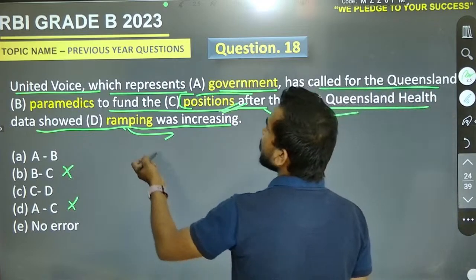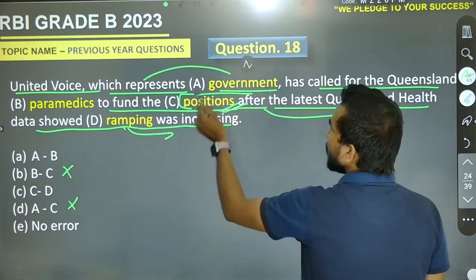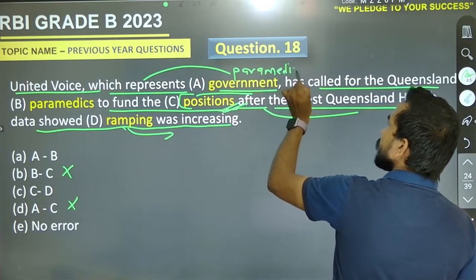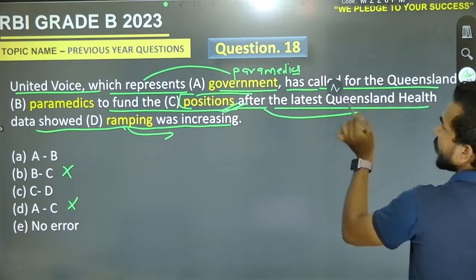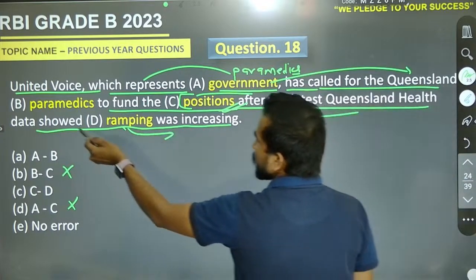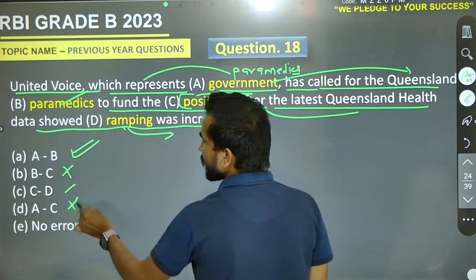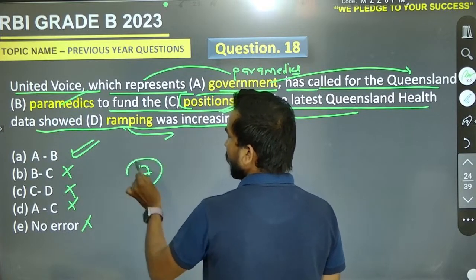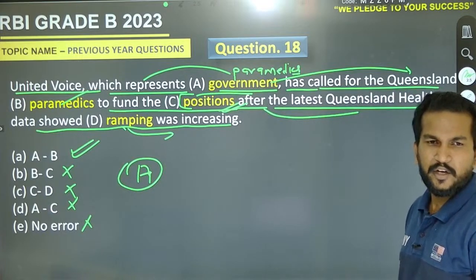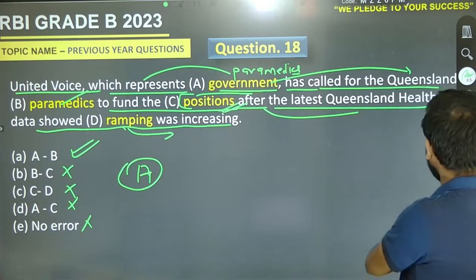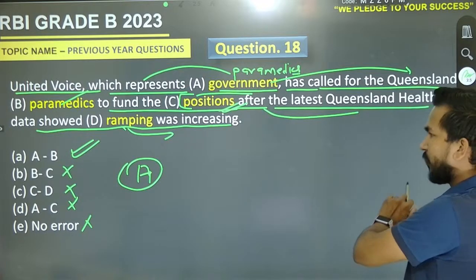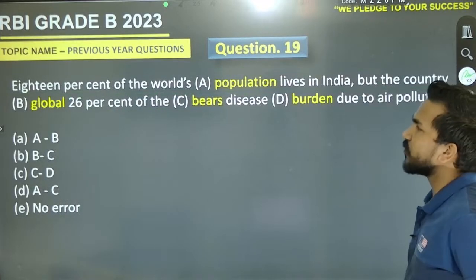So United Voice, which represents paramedics, has called for the Queensland government. It must be A to B. It must be A to B. The right pair will be, yeah, definitely A to B. Perfect. Who is saying it must be B to C? PK is saying no. Go for it.